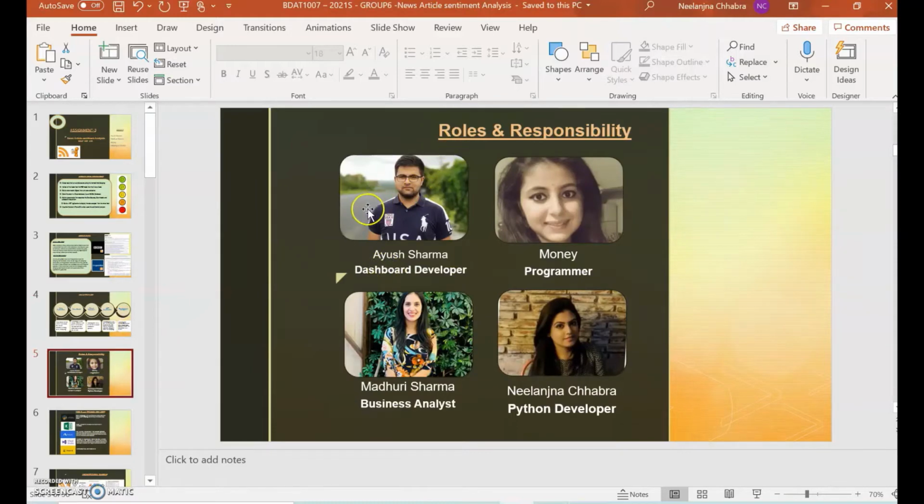So roles and responsibility for the team members we have. Ayush Sharma, he is the dashboard developer. He is going to show the visualizations done in the Power BI. Mani is the programmer. She is going to showcase how the data is being stored and how to create a .NET web application. Madhuri Sharma, I am the business analyst and I have taken out the data which we are going to use further as a data.